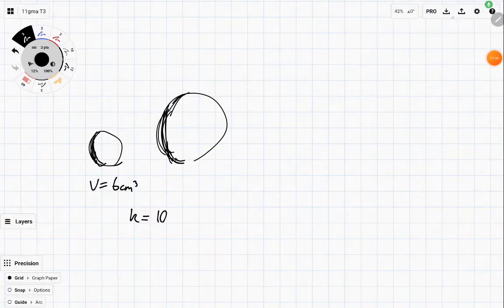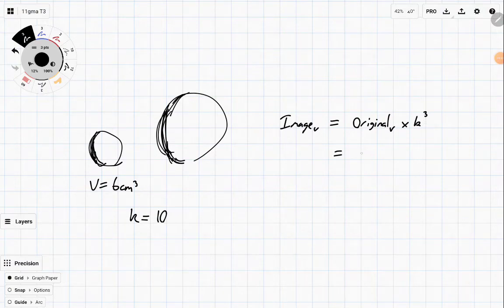So in this case, what if I had two balls and the first one has a volume of 6 cubic centimeters and I want to enlarge it by a scale factor of 10? What's the volume of the new one going to be? Well, the image volume is equal to the original volume times k to the 3.